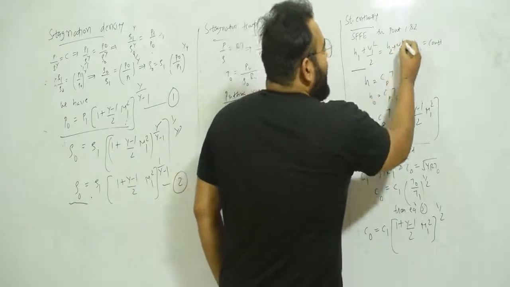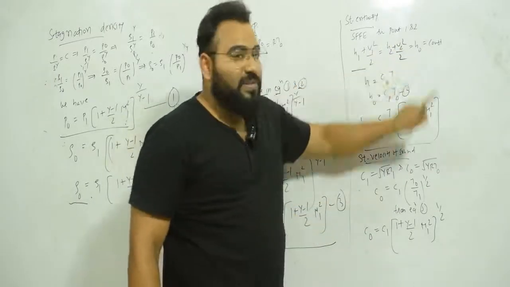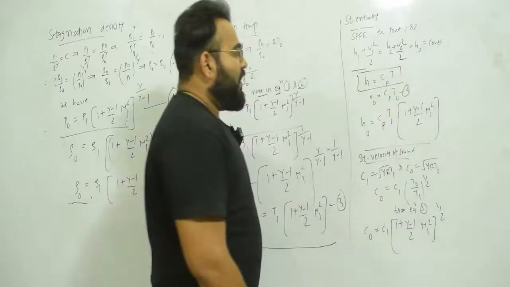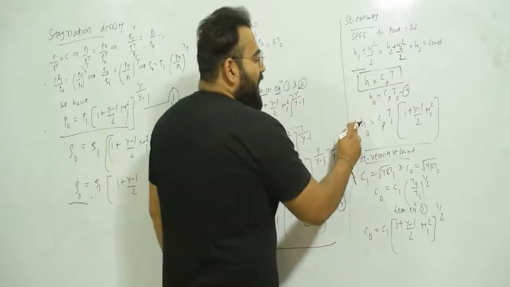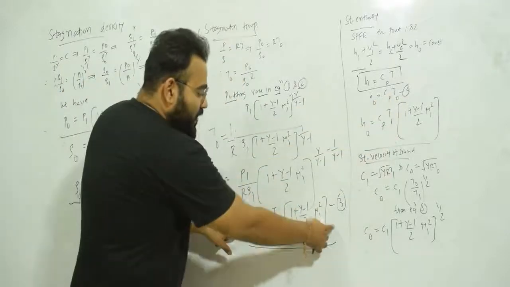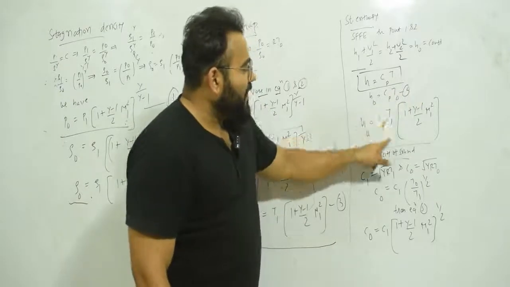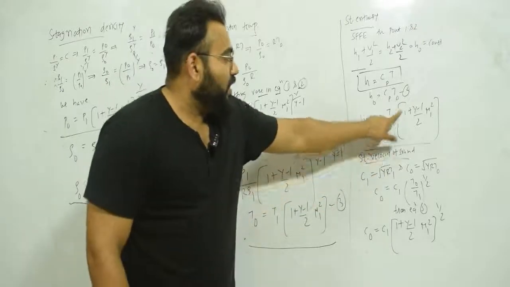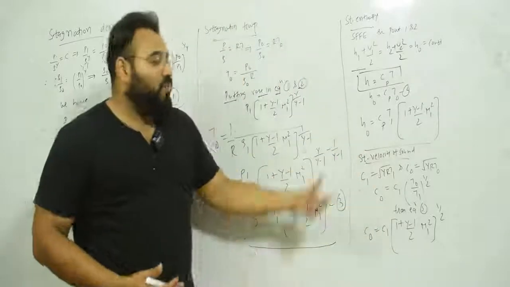Okay, so let me again write the same. Now you can understand why I write H2 plus V2 square by 2 equal to H0. Okay, so now we know that enthalpy is equal to CpT. So can I write H0 is equal to CpT0? So H0 as it is, Cp as it is, and I have the stagnation temperature T0. Put this value of T0 over here. So it will be Cp T1 bracket (1 plus (gamma minus 1) by 2 M1 square). So that is stagnation enthalpy in terms of Mach number.